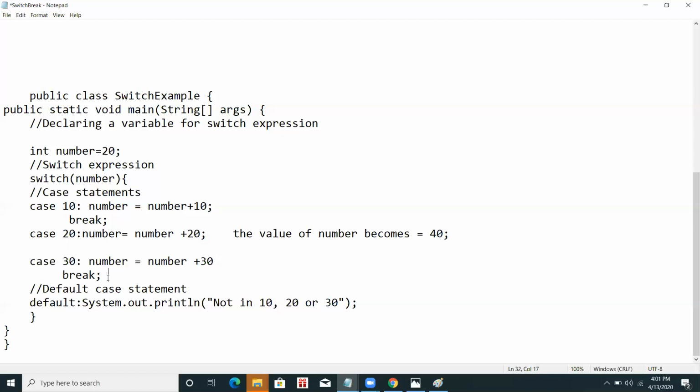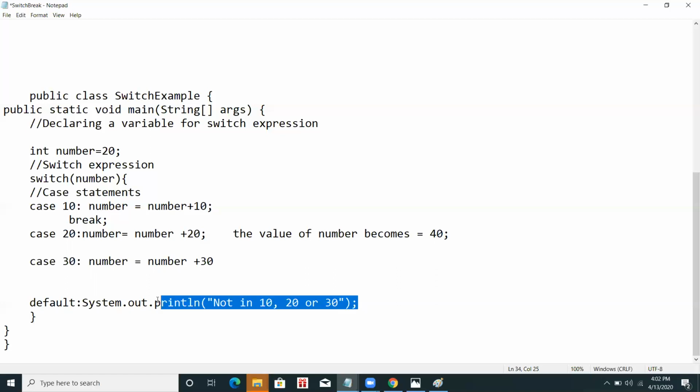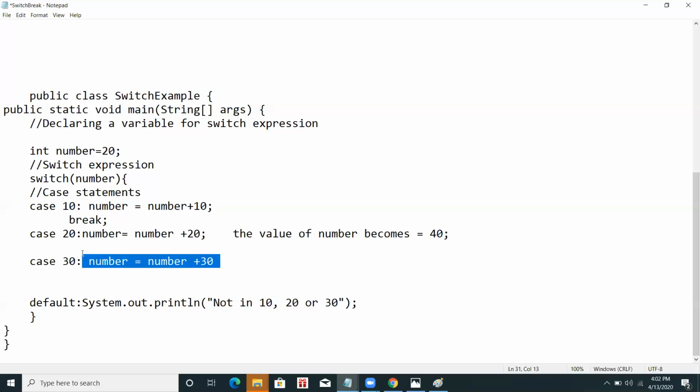If I remove this break from here also, yes, now it's showing this. The default part also gets executed. It checks all the conditions, and it can waste our time. So what we should do is write break after each statement, so that when a condition becomes true, it gets out of the switch case and performs the other instructions. Okay, this is the simple thing.